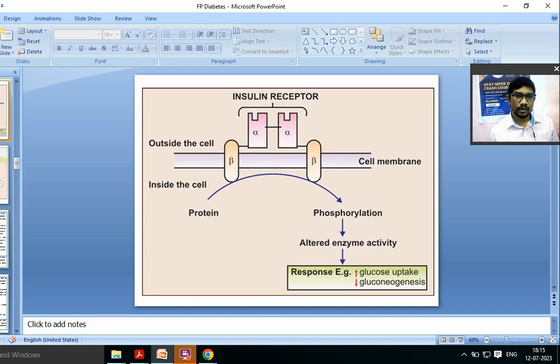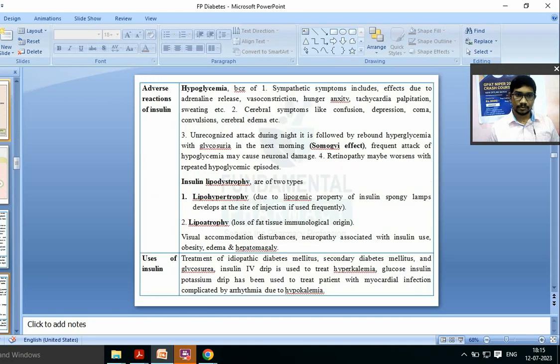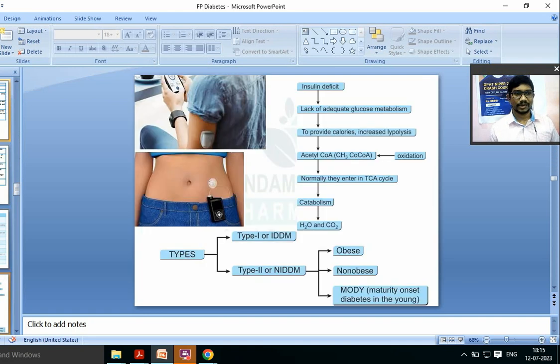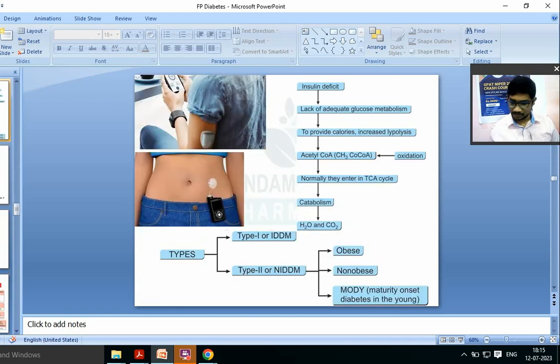We have seen the insulin receptor, how insulin binds to the receptor and how it increases the utilization of glucose. We have also seen these insulin mixtures, rapid acting, fast acting, etc. We have seen that part also. Now we'll start from this part today.